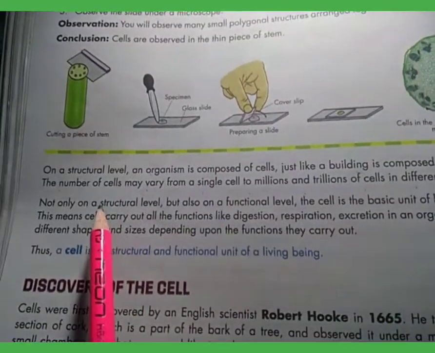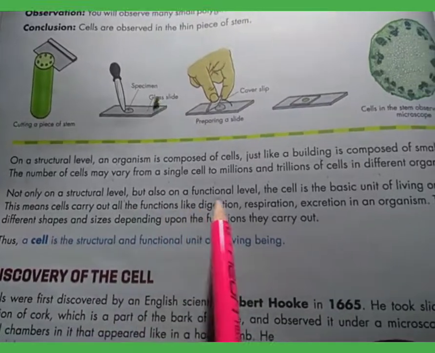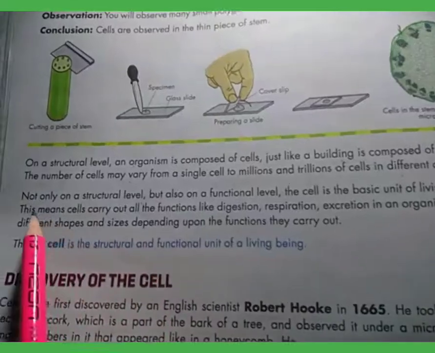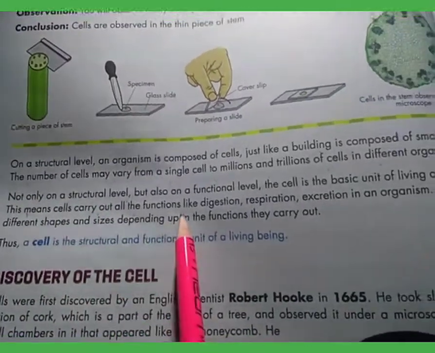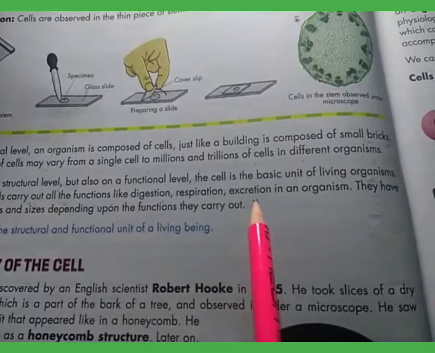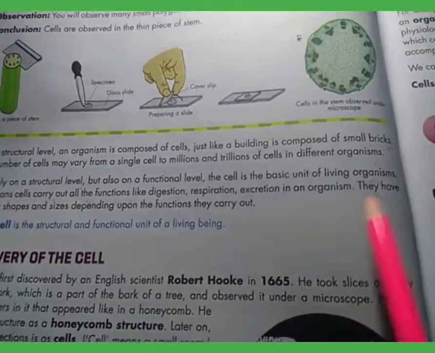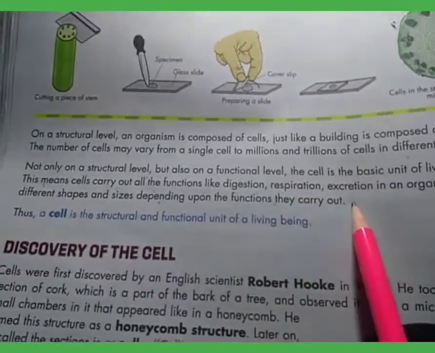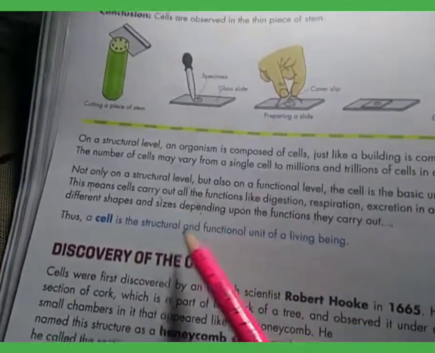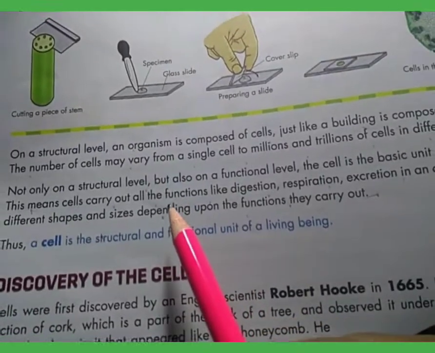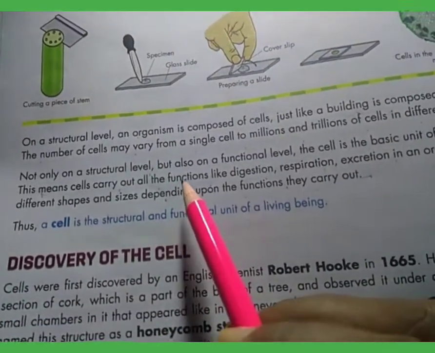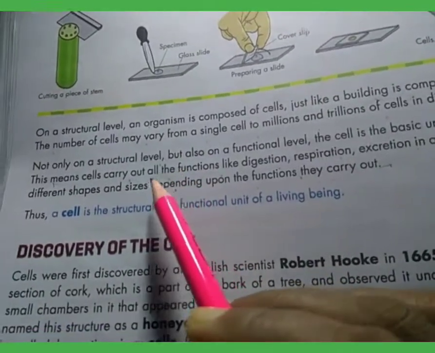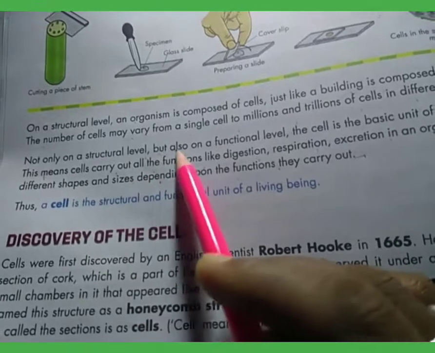Not only on a structural level but also on a functional level, the cell is the basic unit of living organisms. This means cells carry out all the functions like digestion, respiration, excretion in an organism. They have different shapes and sizes depending upon the functions they carry out. That means when any organism starts its life with a single cell, suppose a zygote is a single cell, then it divides and becomes multicellular.